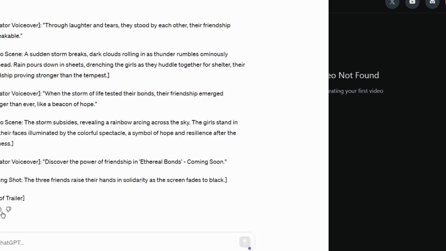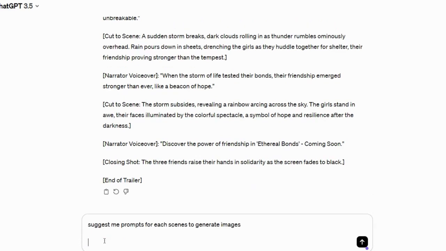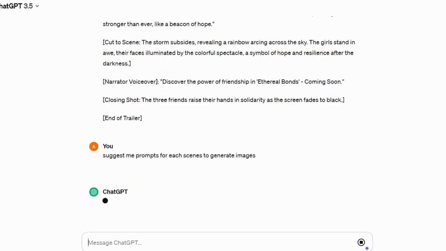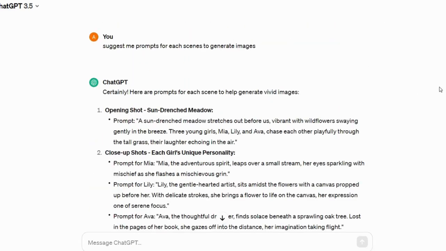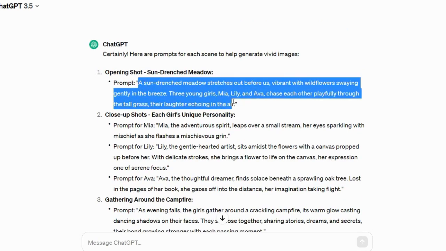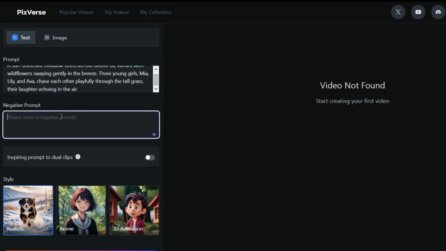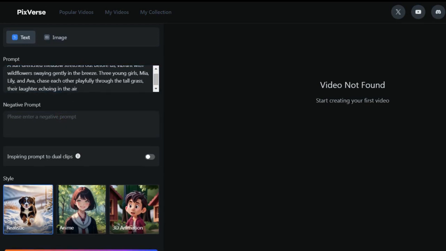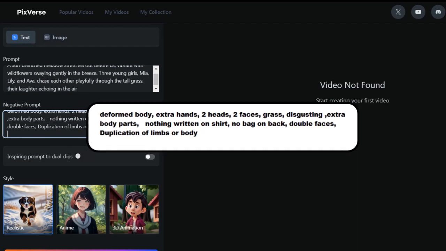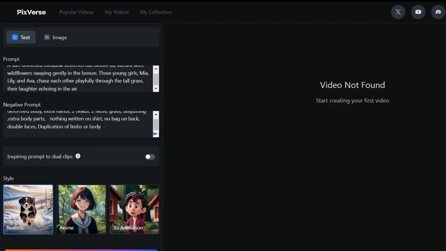For the prompts, head back to ChatGPT and ask ChatGPT to suggest prompts for image generation for the above script. After this, copy the first prompt and paste it in the prompt box. In the negative prompt box, you can write what you don't want to see in your video. I don't want to see extra body parts or double faces, so I am going to write this prompt in the negative prompt box.